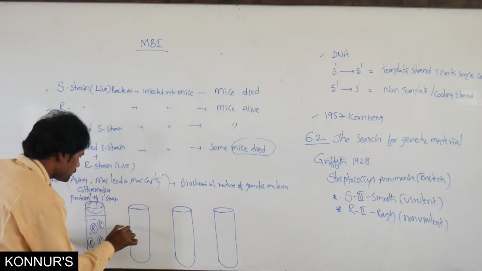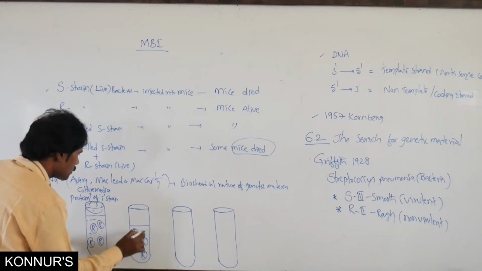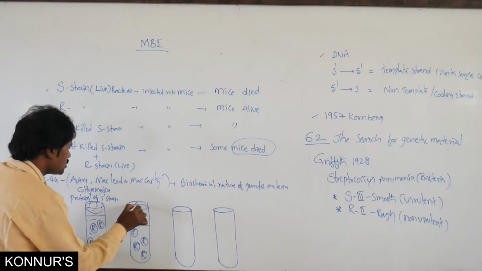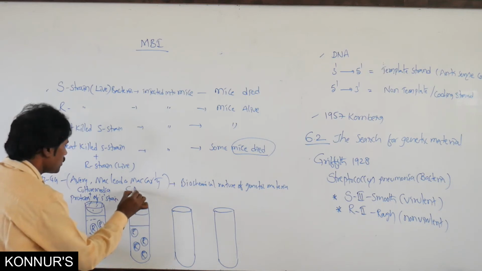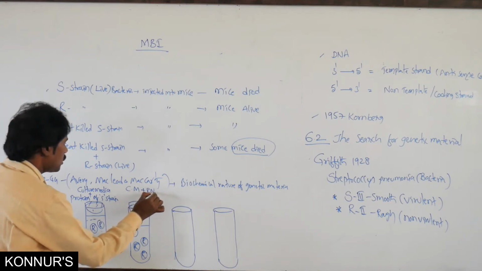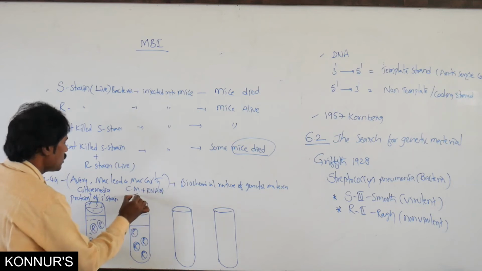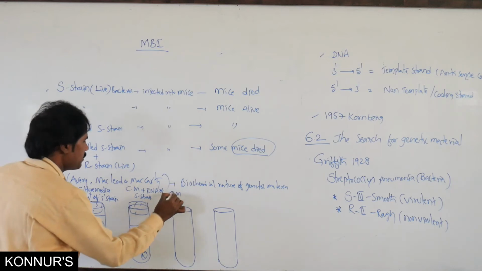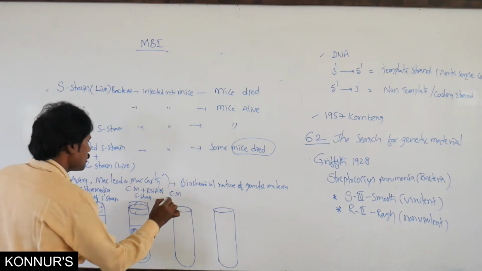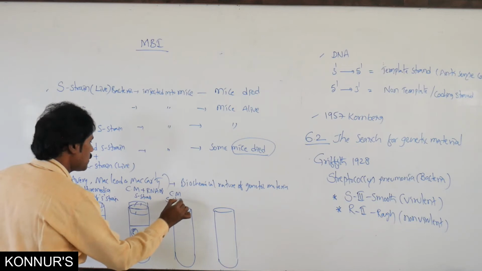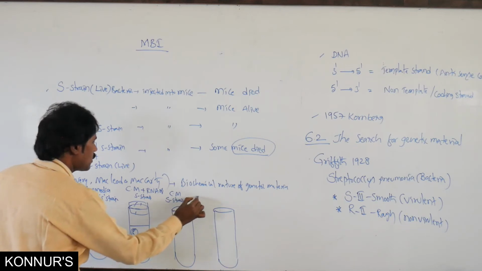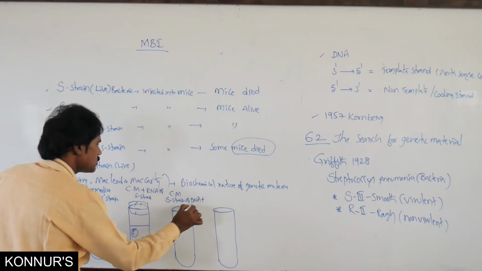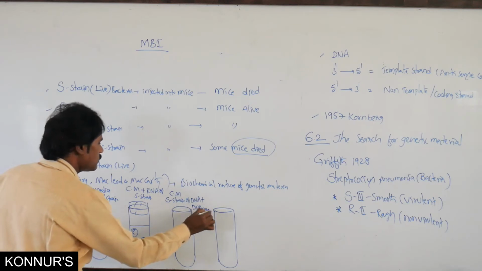In this culture medium, they have taken culture medium plus RNA of S strain. Similarly, here in culture media, DNA of S strain plus DNase.